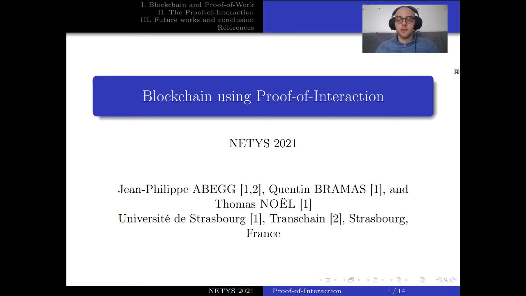Hi everyone, today I will present to you the article named Blockchain Using Proof of Interaction. This article was written by Quentin Bramas, Thomas Noël, and myself, Jean-Philippe Abeg.